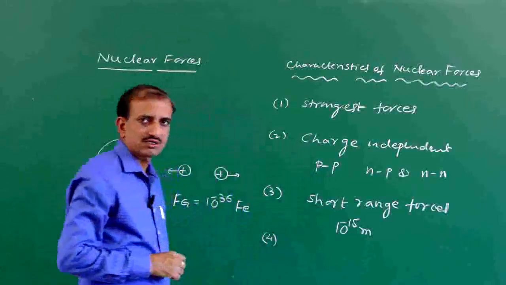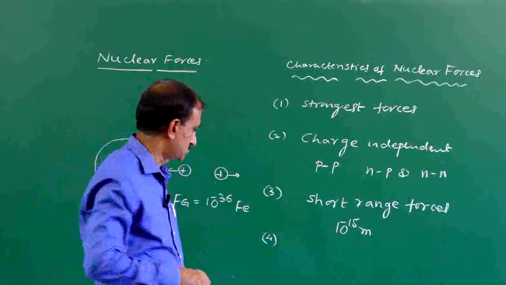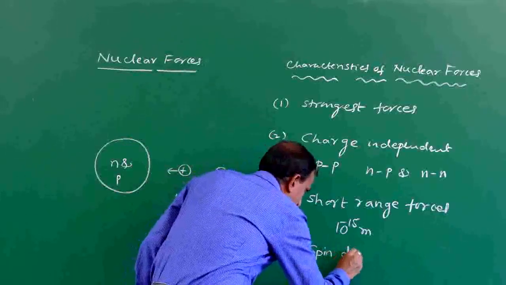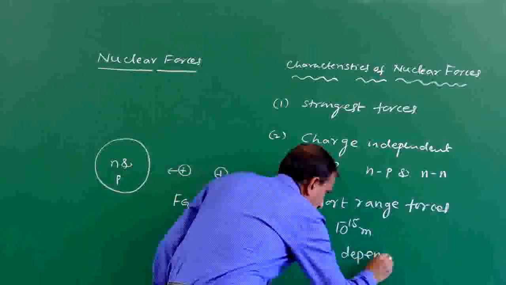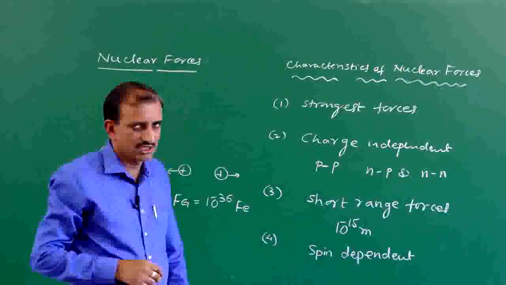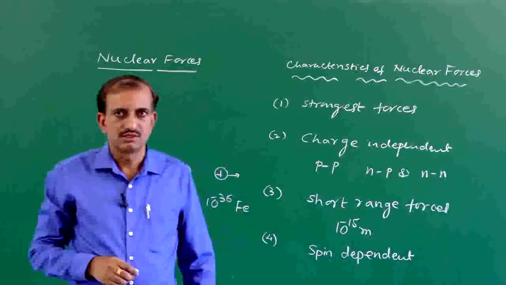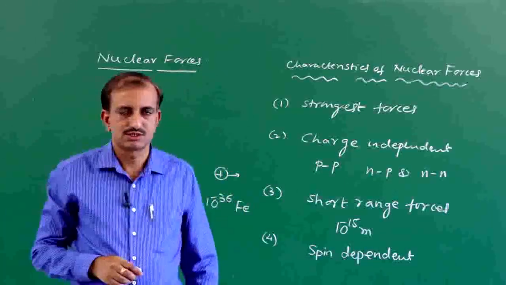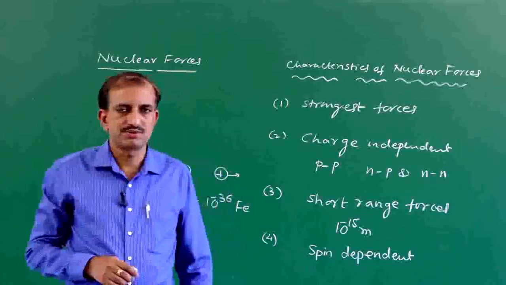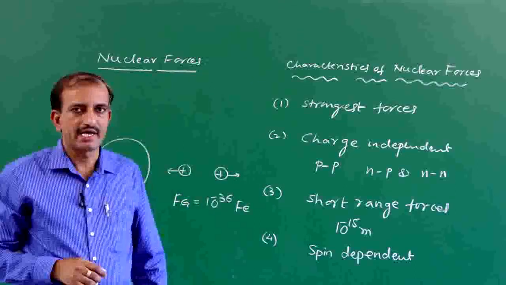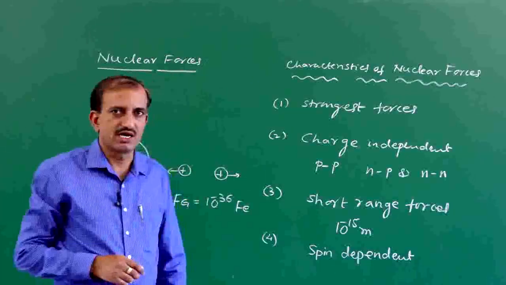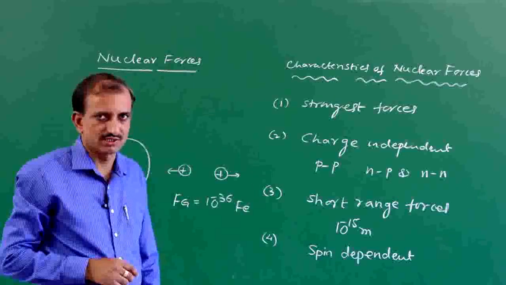Next one: nuclear forces are spin dependent. We have studied in the properties of the nucleus the spin of the nucleus. Spin of the nucleus is the vector sum of orbital angular momentum and the spin angular momentum of the nucleus.